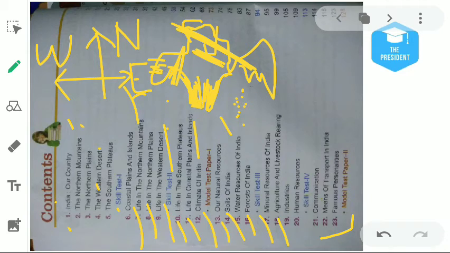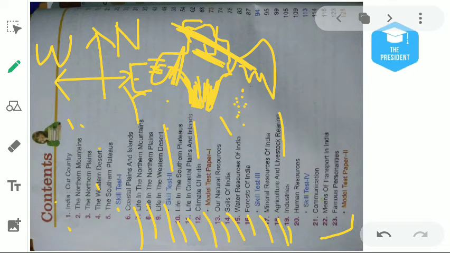Then chapter number 18 is about agriculture and livestock rearing. Agriculture means farming, doing farming of wheat, sugarcane, rice, barley, etc., mustard, oil seeds. Then livestock rearing. As you know, our country has the most cattle. So what cattle rearing is, we will learn.